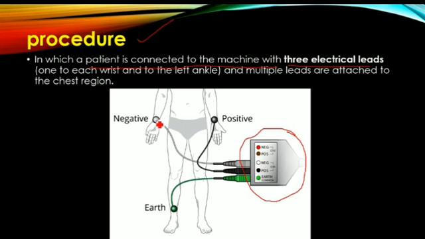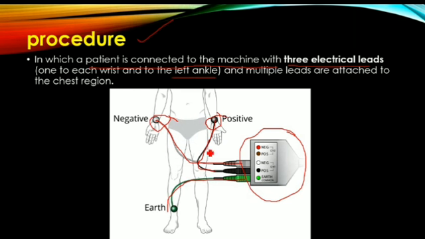Of the 3 electrical leads, 2 electrical leads connect the machine to the 2 wrists, one to the wrist of each hand. Then another electrical lead is connected to the left ankle.